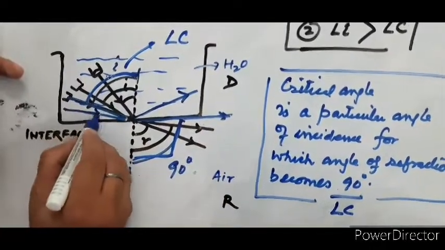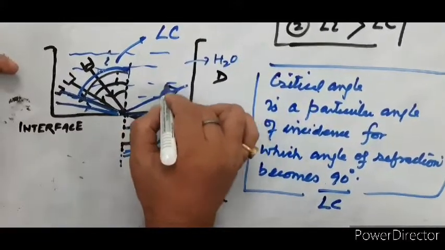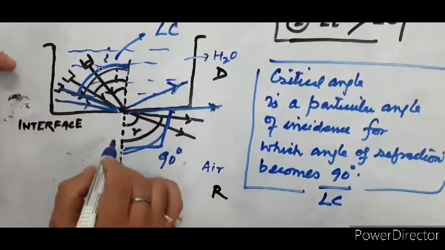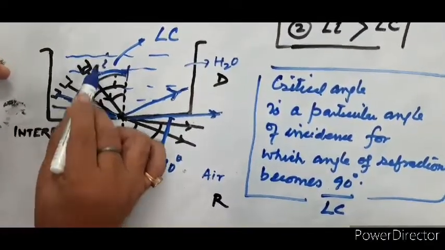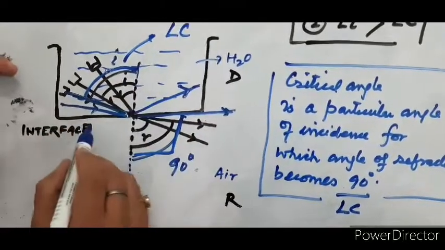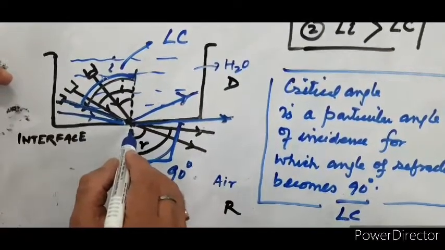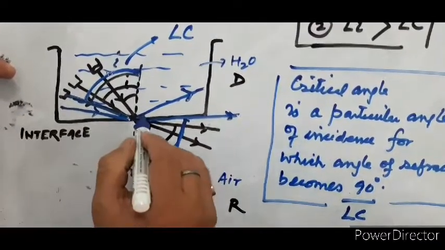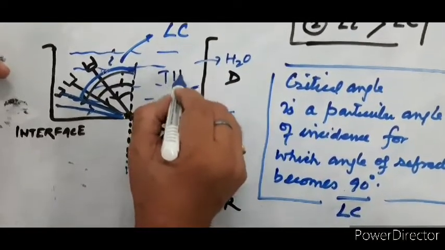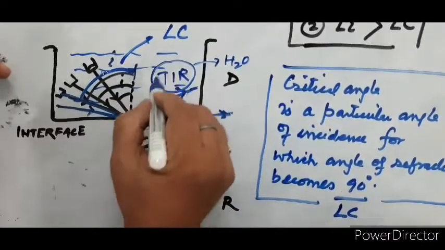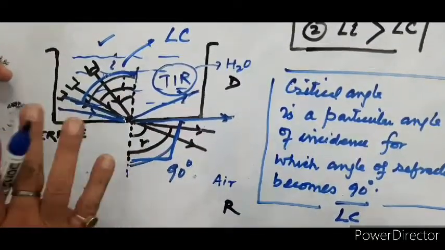This is the ray coming in this way, and this is your reflected ray, just like a reflection. At this juncture, if the angle of incidence is greater than the critical angle, then what happens? The reflected ray is not going into the other medium, but rather it comes back to the same medium. That is the total internal reflection. It means total energy remains intact in the same medium. There is no loss of energy.